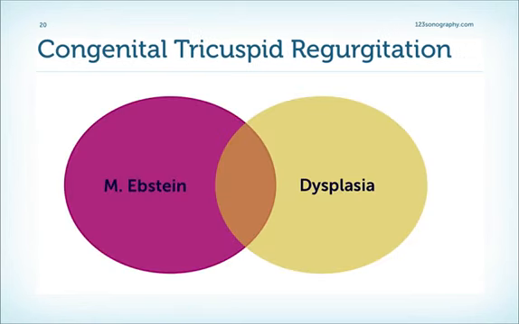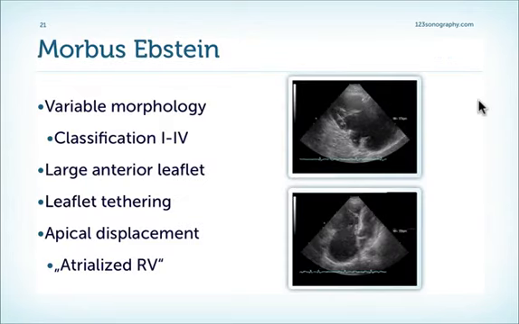I would now like to talk about congenital abnormalities of the tricuspid valve, which can lead to tricuspid regurgitation. In general, I'll be talking about morbus Epstein, but be aware that we also have dysplastic valves or dysplasia of the tricuspid valve, which can, to the extreme, also overlap with morbus Epstein. Here we have a nice example of a patient with morbus Epstein.